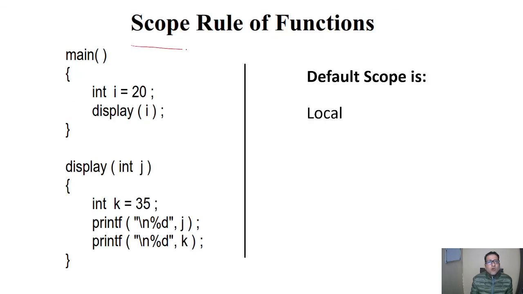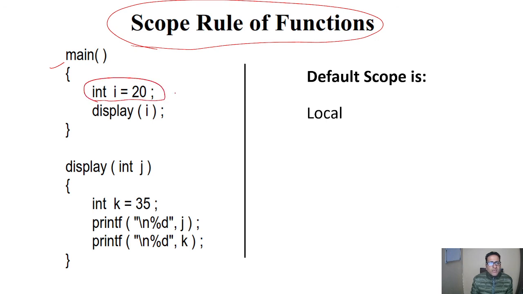Next is the scope rule of functions. What is the scope of a variable? Here we can see an example in which main is a program. An integer variable i is declared and initialized to 20. After that it is passed to this function. Now j will be 20 on passing i to j.